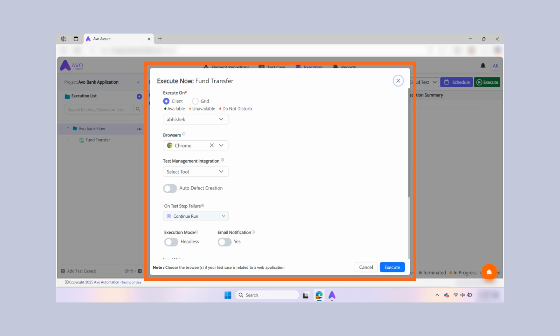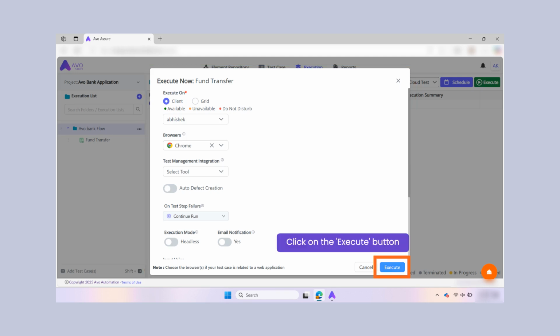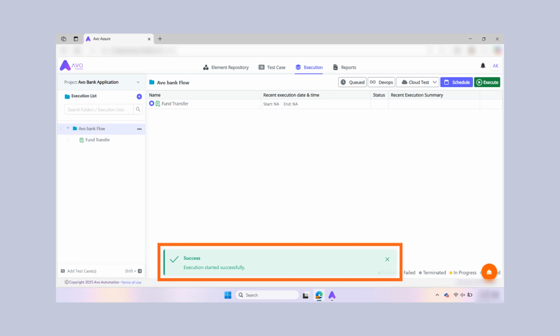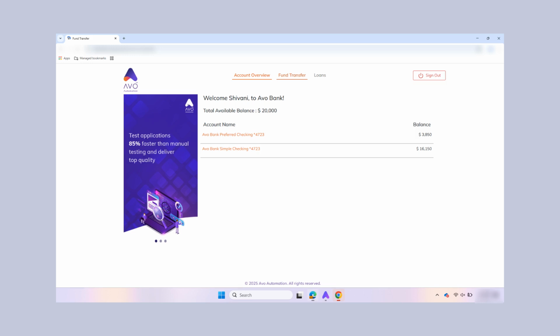A pop-up titled Execute Now appears. Take a moment to review the configuration before proceeding with the execution. Once done, confirm and launch the test execution by clicking on the Execute button on the Execute Now pop-up to evaluate the impact of the self-heal feature. A confirmation message stating that the execution started successfully is displayed. You will observe that the execution progresses.